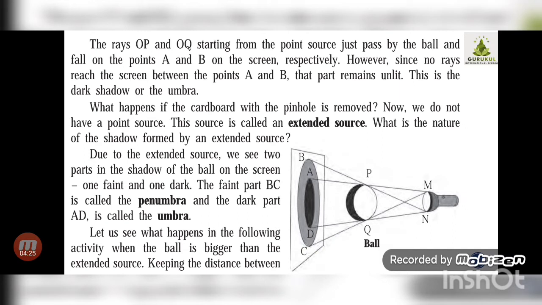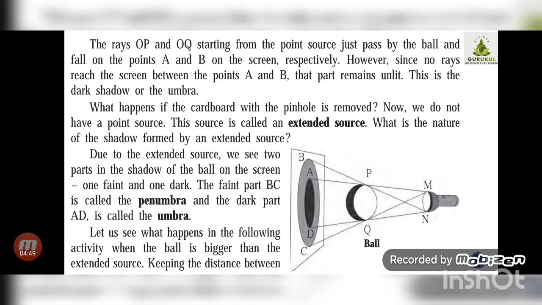Even if you cannot make it out clearly, by looking at the shadow you can feel that the central part is dark, whereas the surrounding part is faint. So the central dark part is called umbra, and the surrounding faint part is called penumbra.